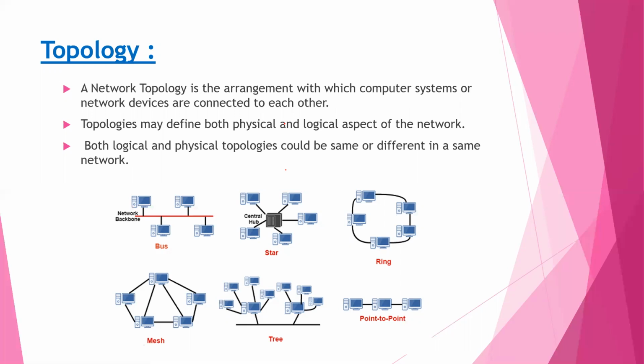Physical topology means the actual layout of the network transmission media. It defines the way the network looks. Logical topology describes the logical pathway a signal follows as it passes among the network nodes. It defines how data passes among the nodes. Both logical and physical topologies could be the same or different in the same network.